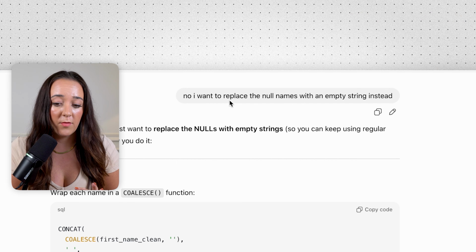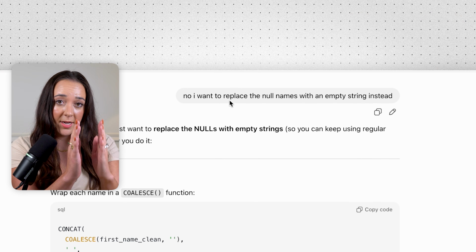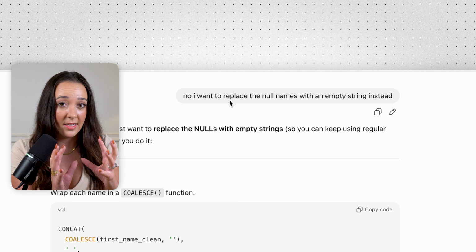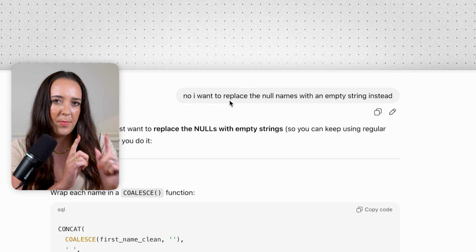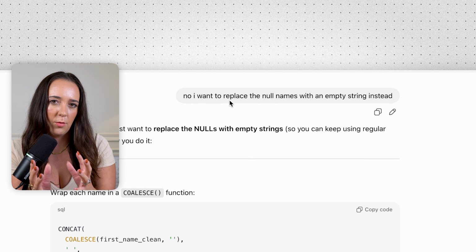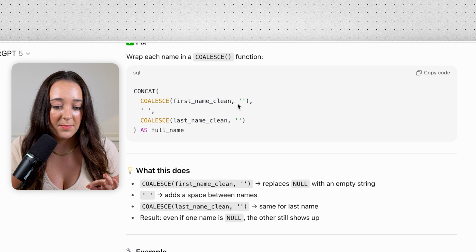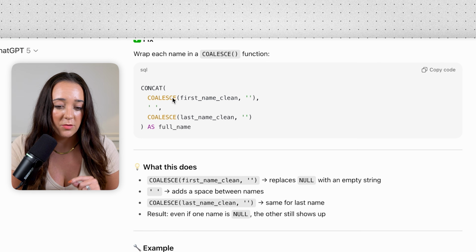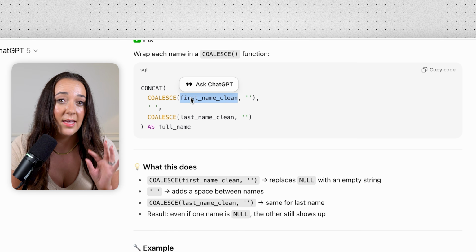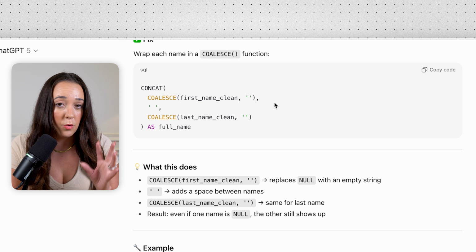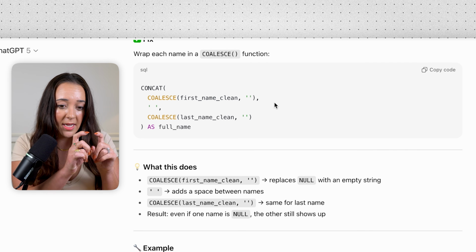So I said, no, I want to replace the null names with an empty string instead, and then concatenate them together, because I think that's going to be the best order of process to go through for this logic. So now it's going to give me some sample code I can use. So now we're going to use COALESCE with the first name and the last name and replace the null values with an empty string and then concatenate it. And I think this is going to fix our issue.